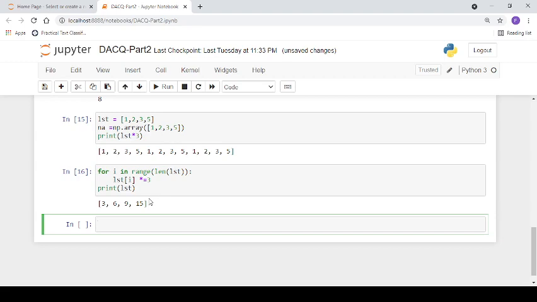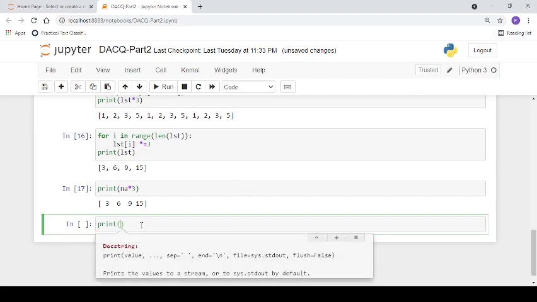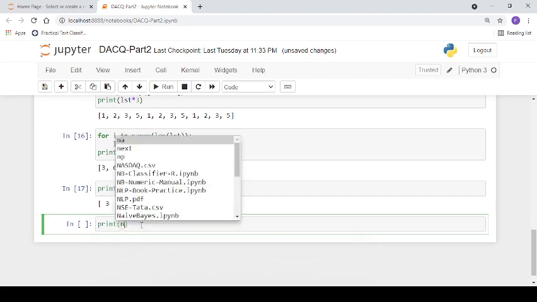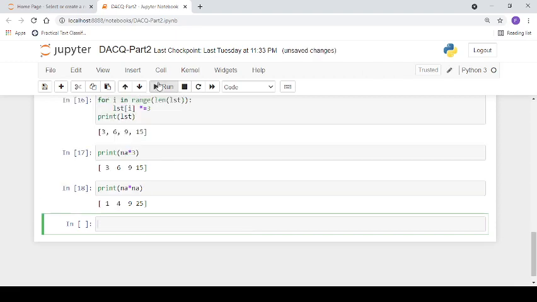But in NumPy arrays there is no need of using the for loop. For example, if we write print of the NumPy array times 3, we will get the same result without a loop. Similarly, if you want to multiply both arrays, which is also not possible in lists, n multiplied by n, you can directly multiply both arrays. So in this way we can create a NumPy array.